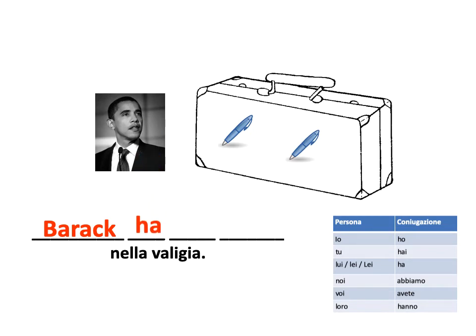So Barack ha. And what is that? Those are pens. How many? Due. And how do you say pen? Penna. But you need the plural here. A goes to E. Barack ha due penne nella valigia. Barack has two pens in the suitcase.